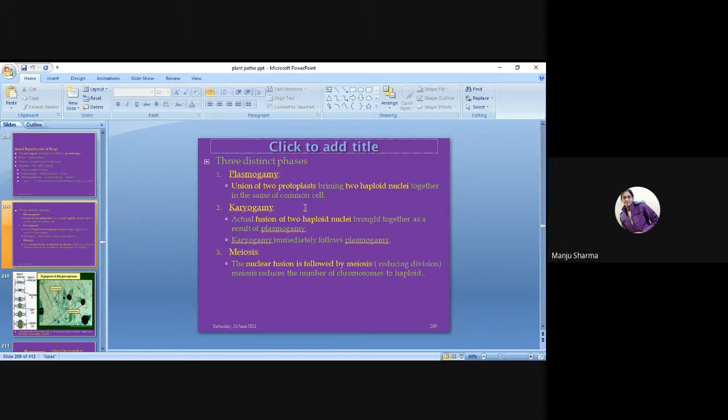Plasmogamy: the word plasma is for protoplast. If there is the union of two protoplasts bringing two haploid nuclei together in the same common cell, where the cell is common and there are two protoplasts, both protoplasts combine, bringing two haploid nuclei together. This procedure is called plasmogamy.